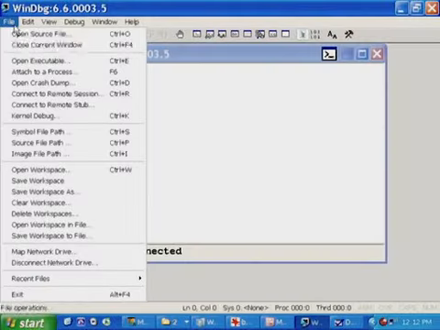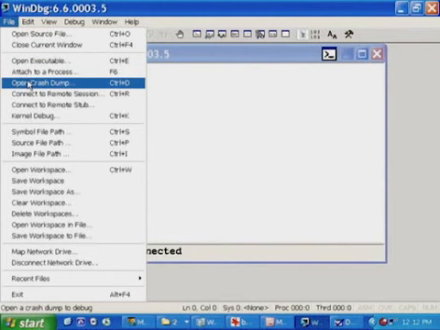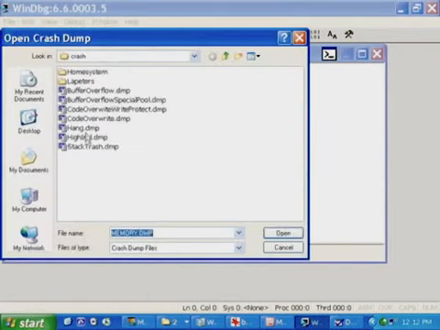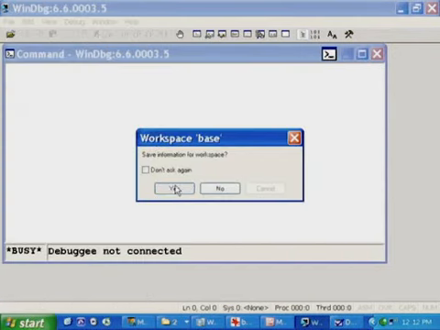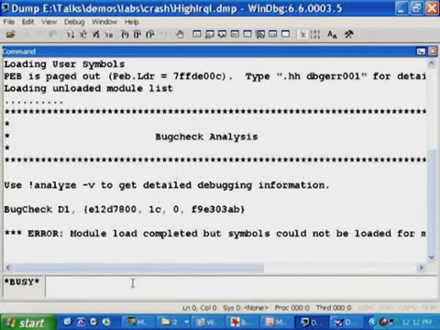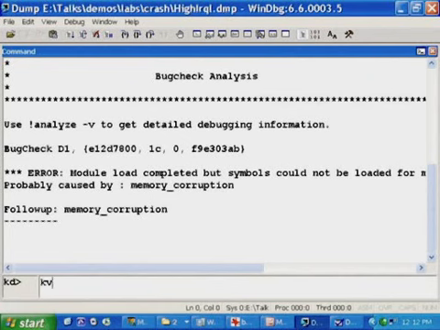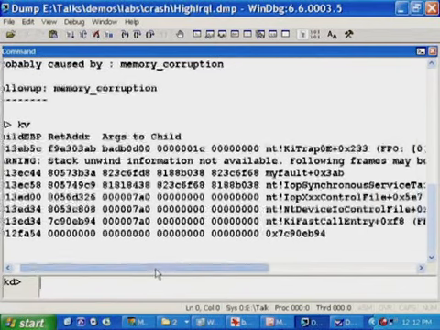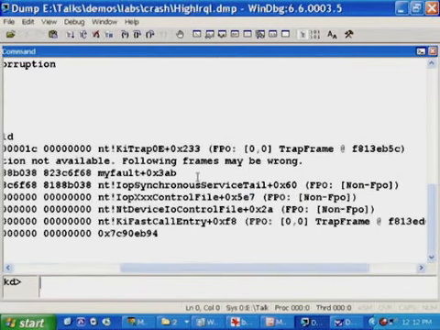Now, some of the commands that are useful for looking for hints as to what might have caused the problem include just looking at the stack of the current thread at the time of the crash. I'm going to open a crash dump file up here, one from the easy to analyze crash dump, and just demonstrate some of the commands that you would be executing in the situation where you've got one of these unanalyzable situations. So the analysis engine is going to actually say something, but kv is the command that you would use to look at the kernel stack of the current thread. In this case, it tells us right there that this driver caused the problem.